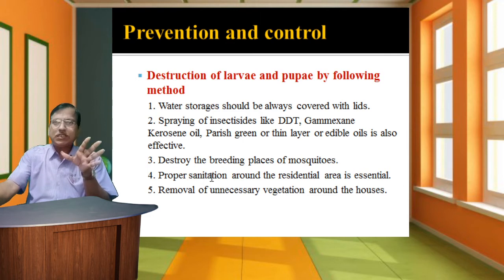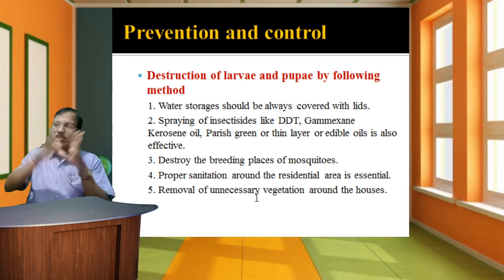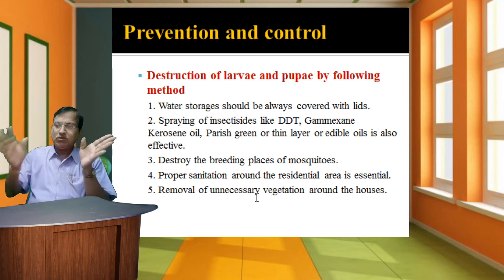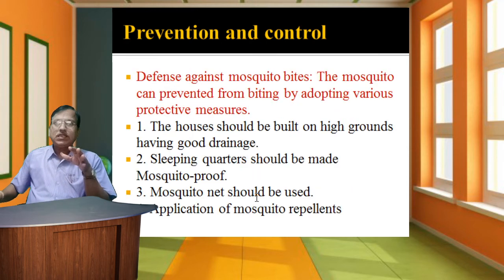Third is to destroy the breeding places of mosquitoes. Fourth, proper sanitation around the residential area is essential. Fifth is the removal of unnecessary vegetation around the houses. Many times, especially in the rainy season, unnecessary vegetation grows in the areas near your houses. We should also clean the surrounding area of the houses.